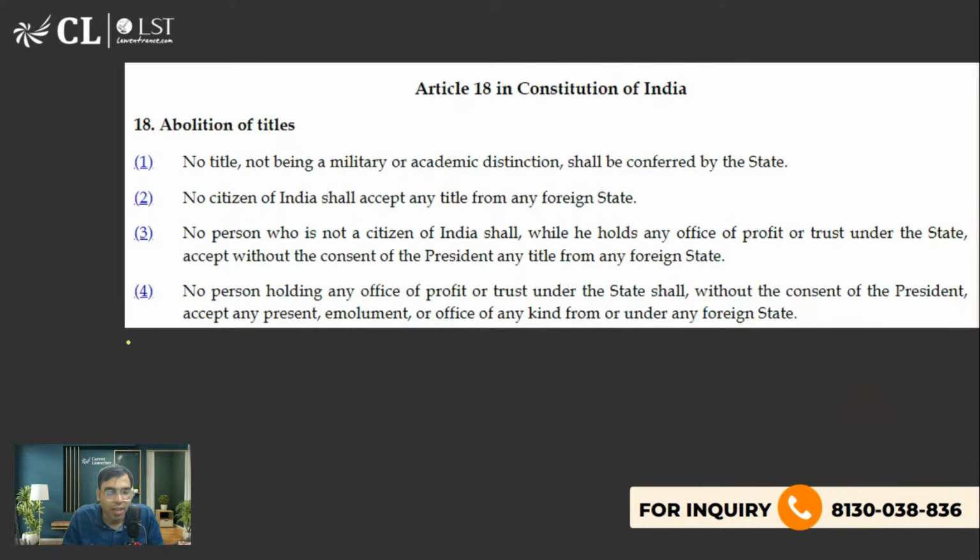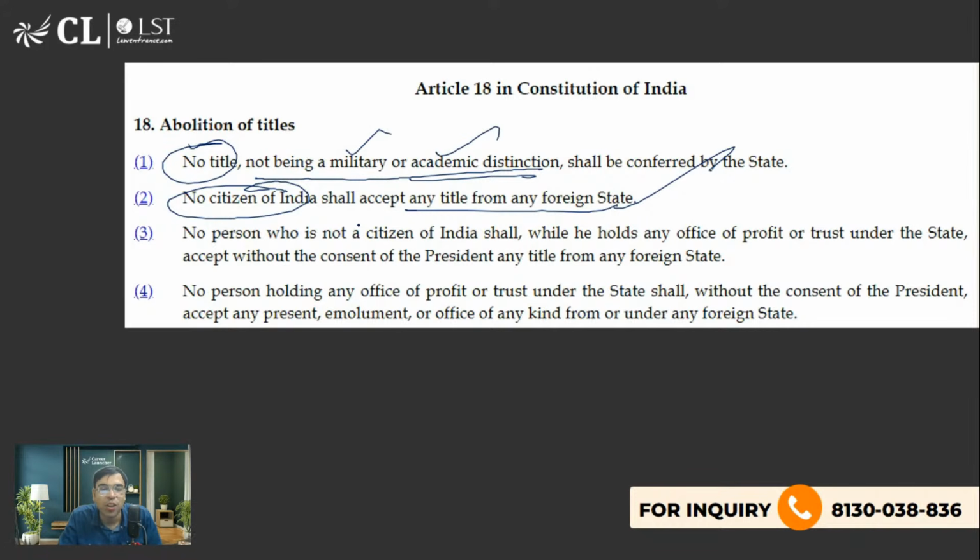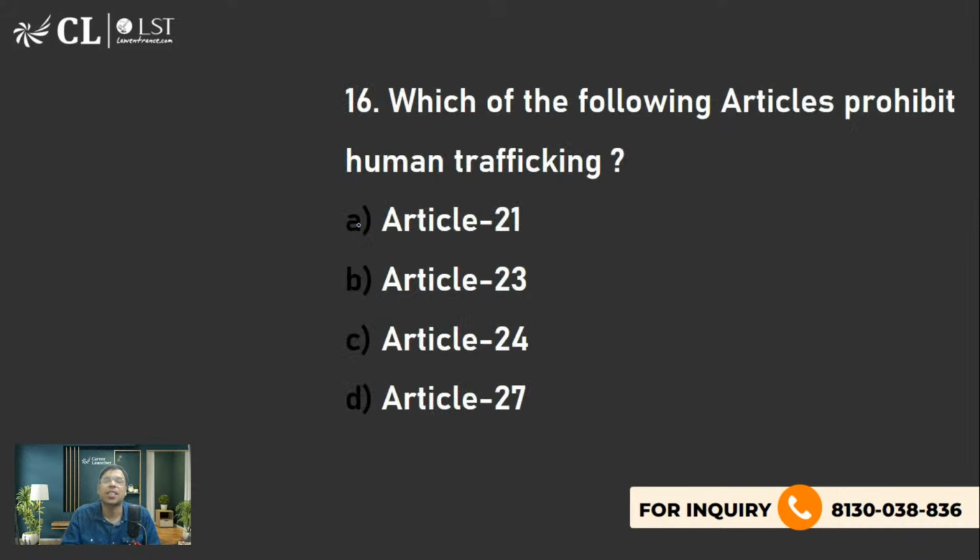We had discussed that the Indian government cannot give any title, and no citizen of India shall accept any title from any foreign state. It says no title, not being a military or academic distinction. So it means a military and academic distinction can be recognized, like PhD, doctor, Paramveer Chakra, etc. That is what you should know. We had discussed this in the last class.